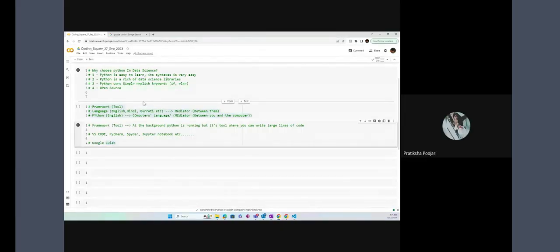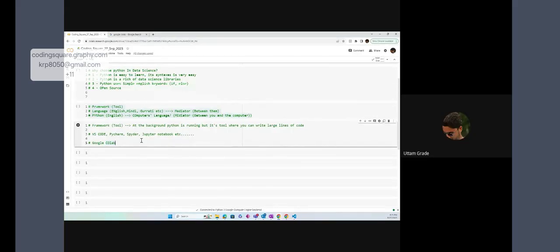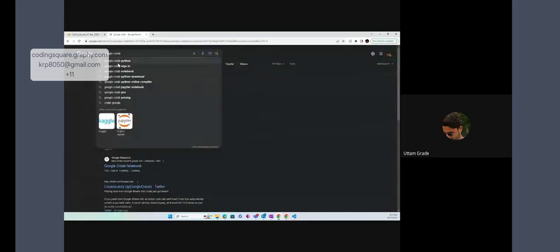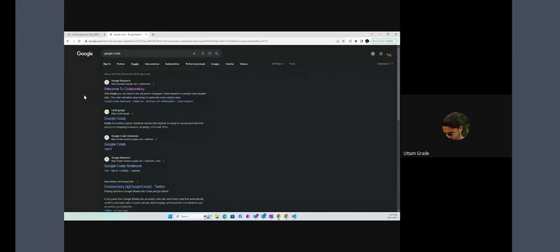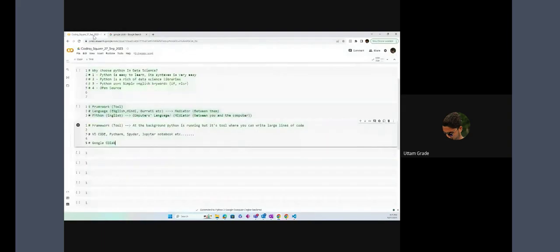So can you please explain it again? I'll explain again. As I mentioned, Google Colab is a web-based framework which is provided from the Google side. This is something Google provides us free of cost. Okay. So why are we working on this?